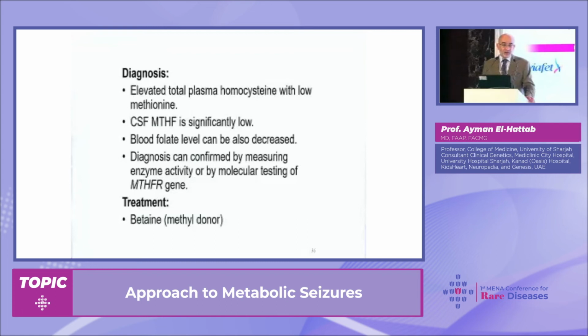Biochemical markers in the blood can also be helpful. We can find high homocysteine with low methionine, because this enzyme is also involved in the conversion of homocysteine to methionine. I will not say it's a treatable condition, but betaine, which is a methyl donor, can partially help these people.